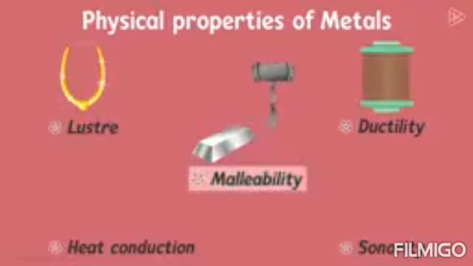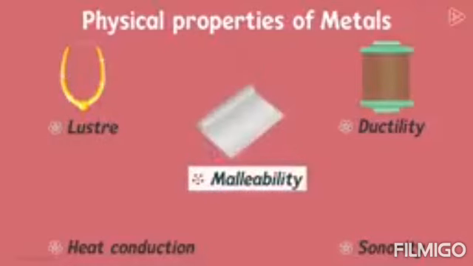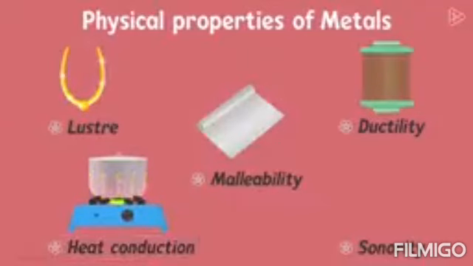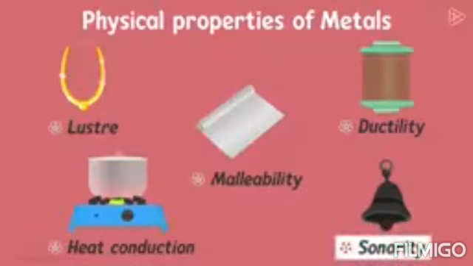Also, the fact that they are malleable can help us form thin sheets out of the metal that is hammered. And where do we use their property of conduction of heat? Yes, we can make kitchen utensils out of metals so that cooking becomes possible and convenient. Also, the bells used for conveying messages in various forms are made out of metals due to their sonorous nature.